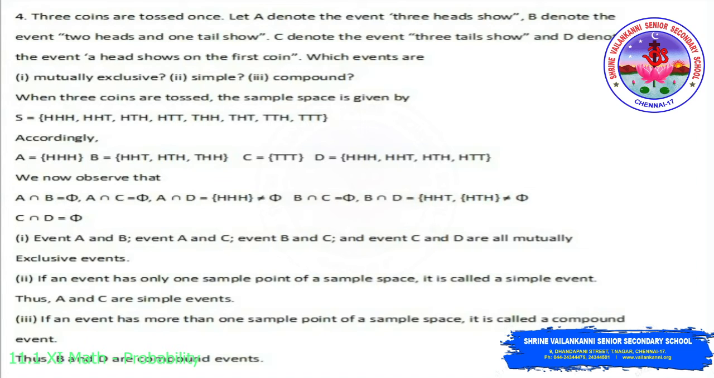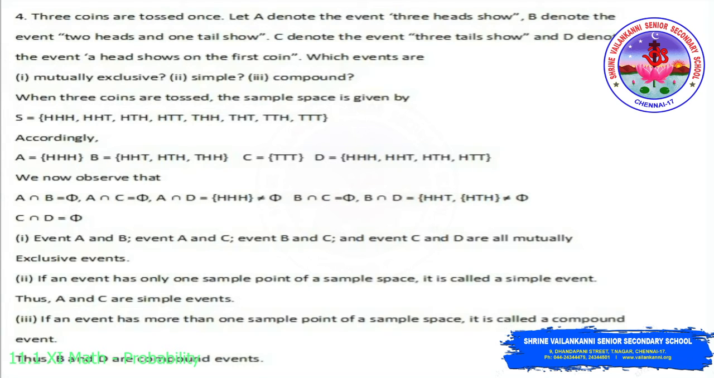Then B intersection C, no common element, so it is an empty set. And B intersection D, we have HHT, HTH, THH and HHH in D, so there is a common element between B and D, which is HHT and HTH, so it is not equal to the empty set. And C intersection D, no common element, so it is also an empty set. So we can say that events A and B, A and C, B and C, and C and D are mutually exclusive events.